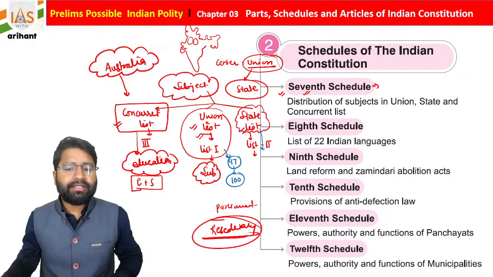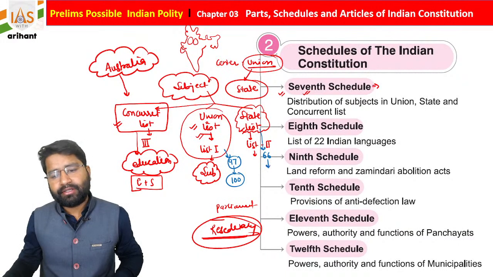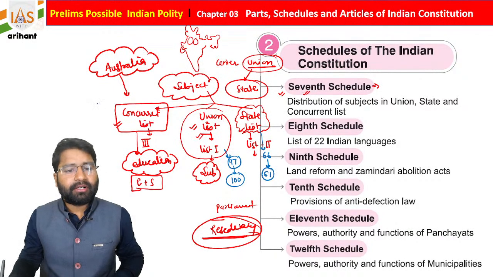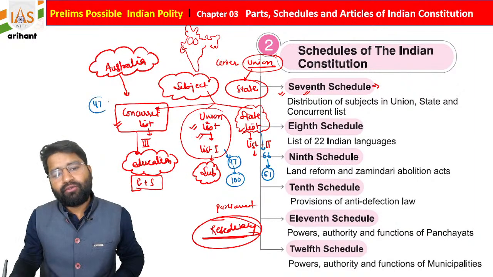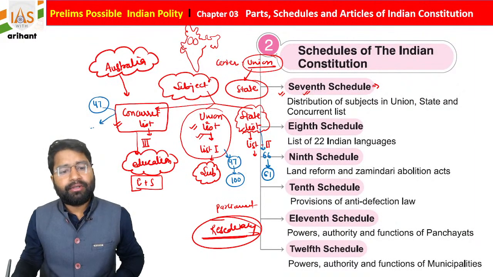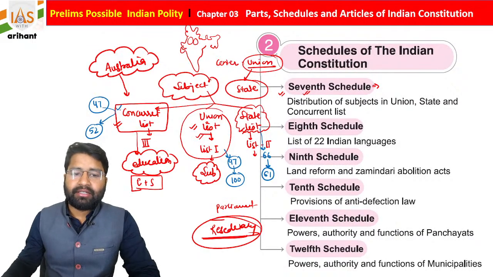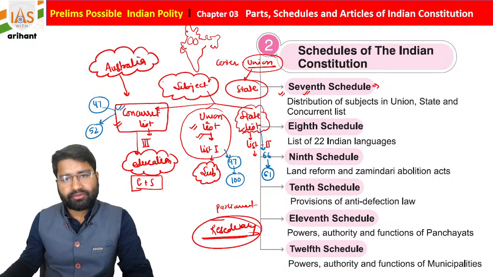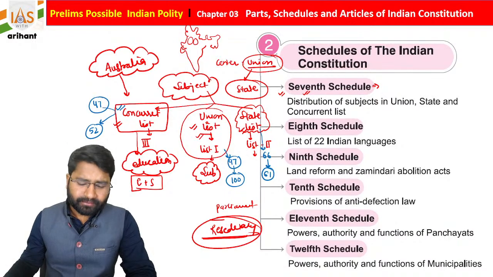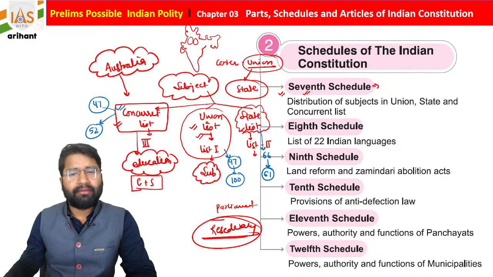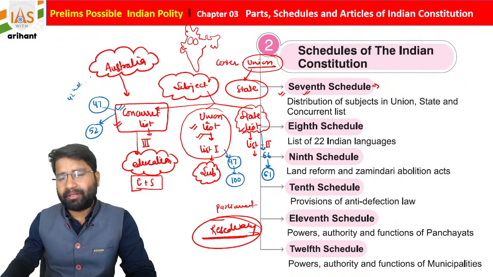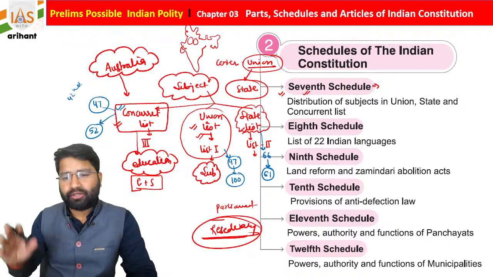In the State List, initially there were 66 subjects, but now it has decreased to 61. In the Concurrent List, initially there were 47 subjects and now there are 52, meaning 5 more subjects were added under the Concurrent List, and we are going to discuss that also. These were measurement, forest, and wildlife, added by the 42nd Constitutional Amendment Act. I hope you understand it.